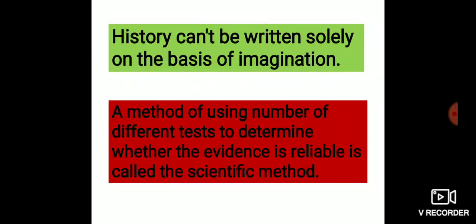So history attempts to find out the answers to many questions by studying the way of thinking of past societies, their actions and the consequences.